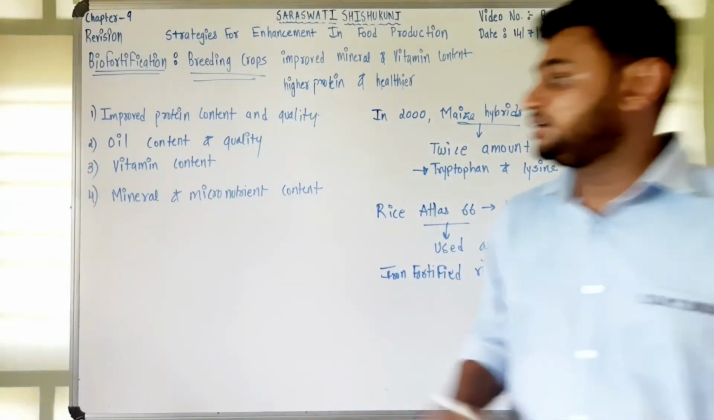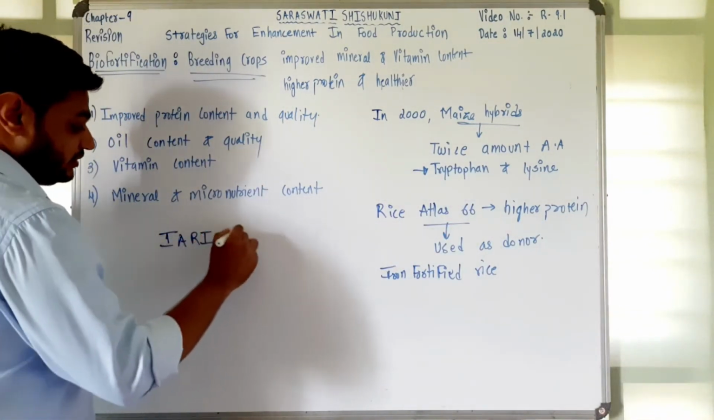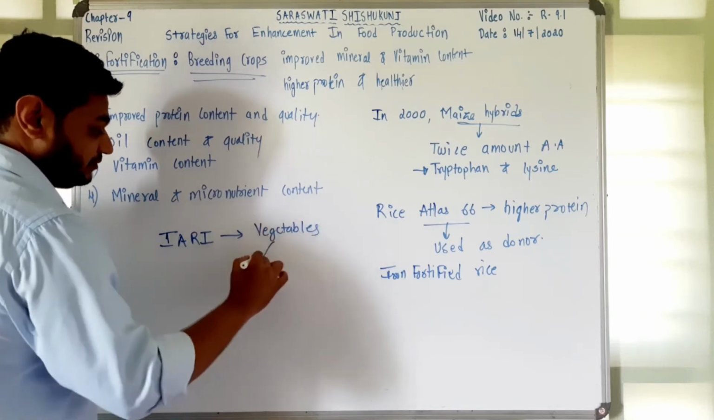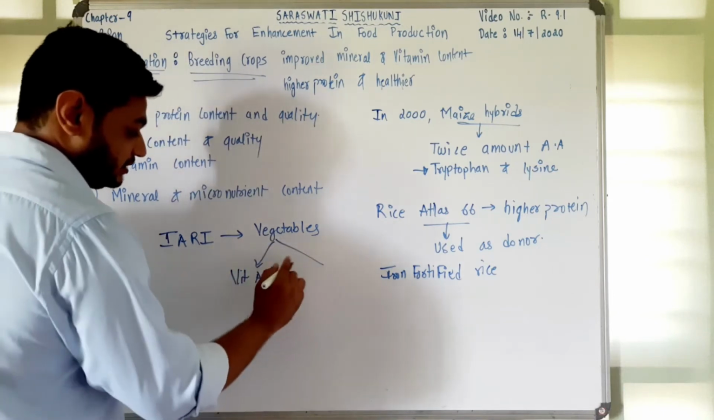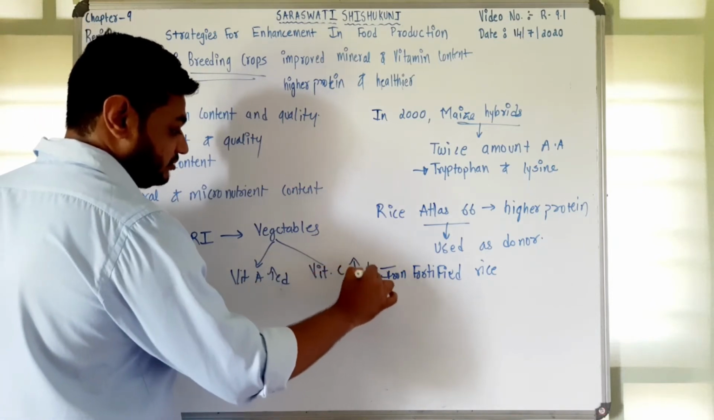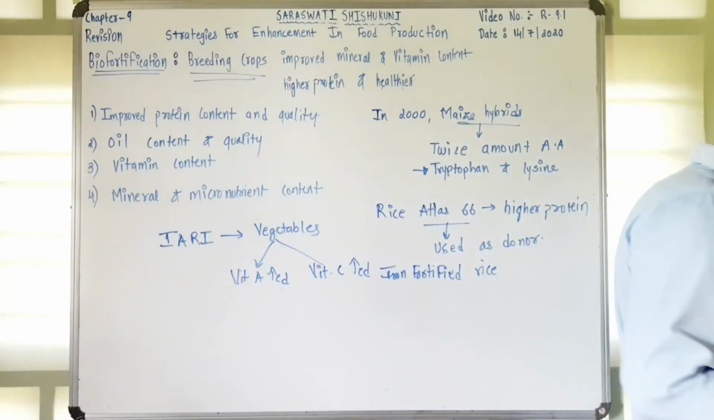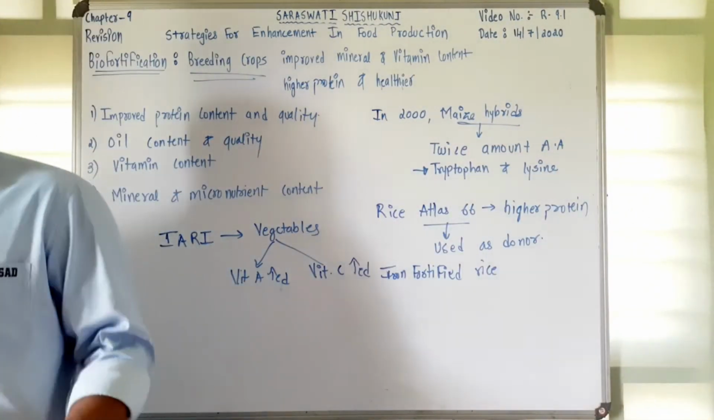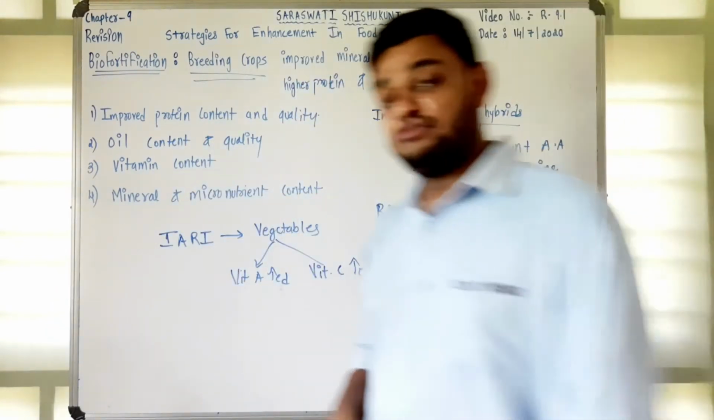Now the Indian Agricultural Research Institute, IARI, has improved certain vegetables in which vitamin A content increased, and vitamin C rich content also increased. Many plants have been developed like this. These are modified plants. There are certain examples given in the textbook about the vegetables. So this is about biofortification.